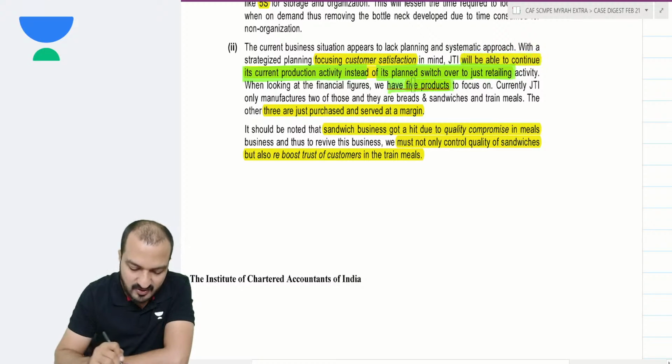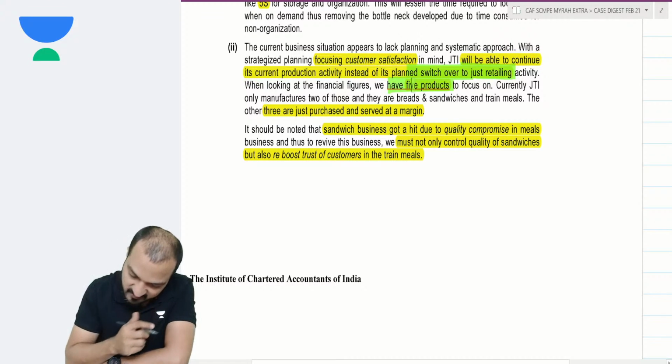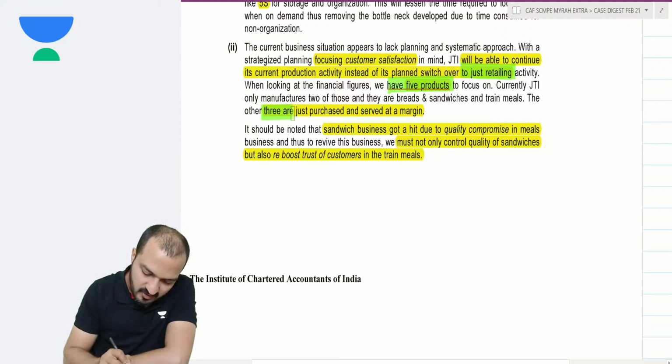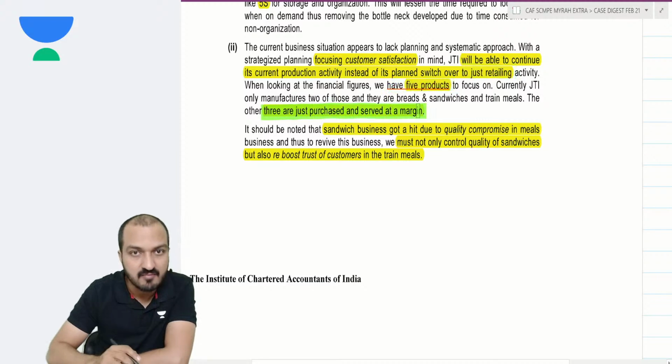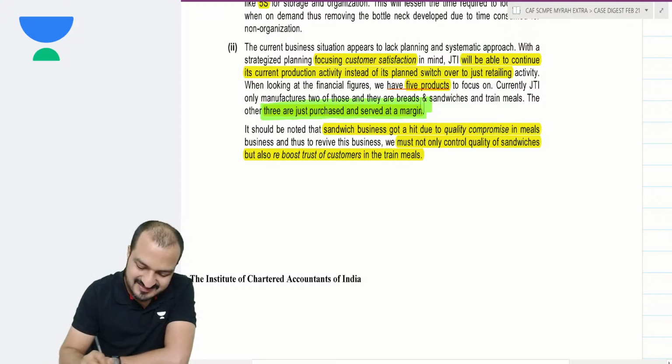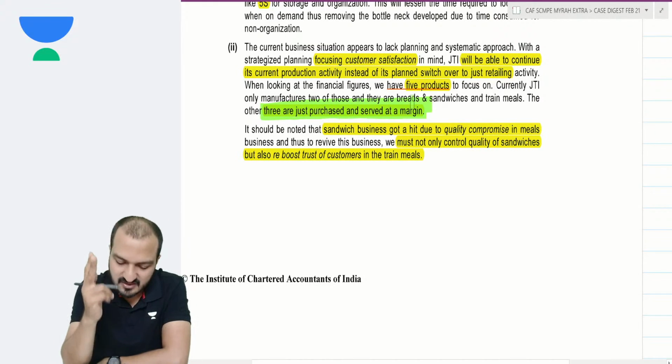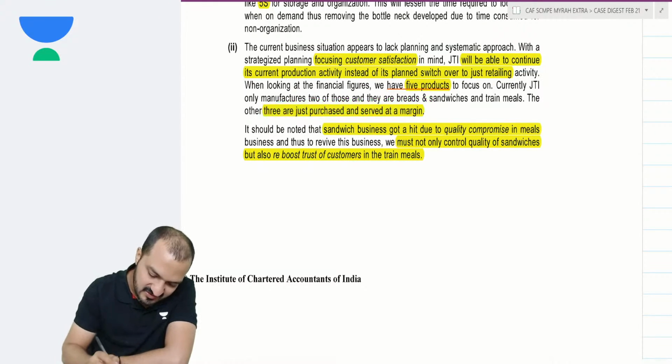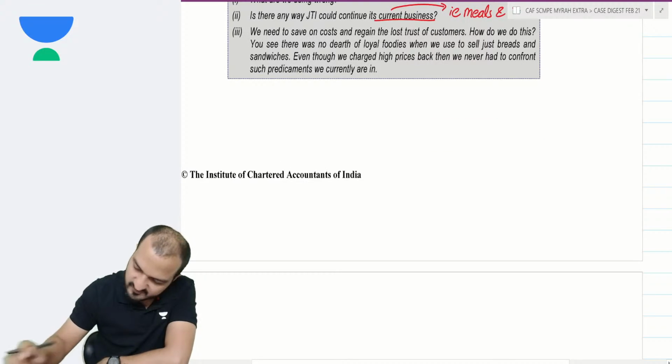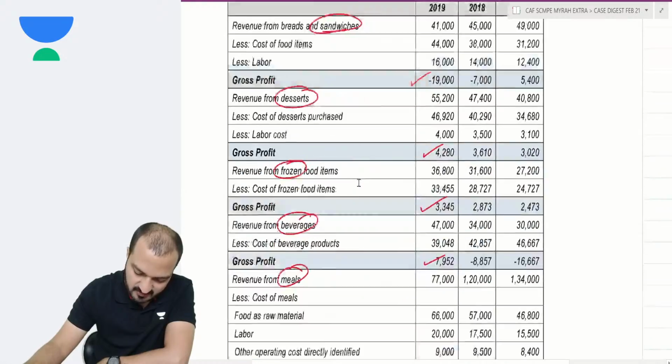They have 5 products right now, out of which 3 products are just purchased and served at a margin. So 3 products are simply trading, 2 products are manufacturing. First, they are talking about the meals part.